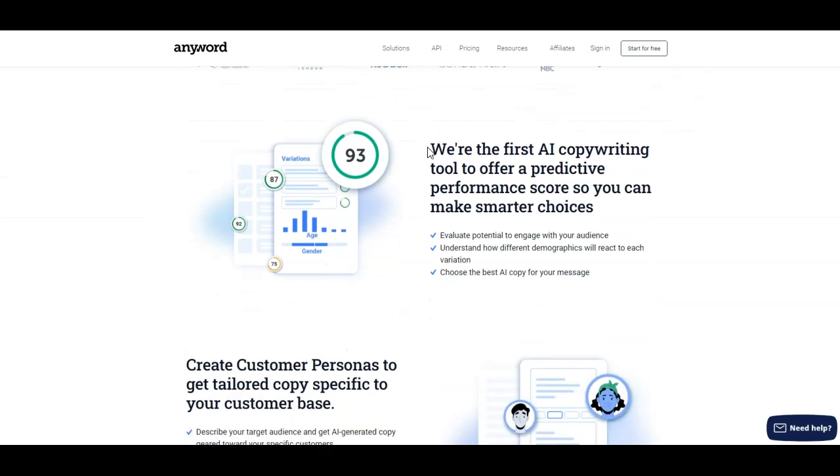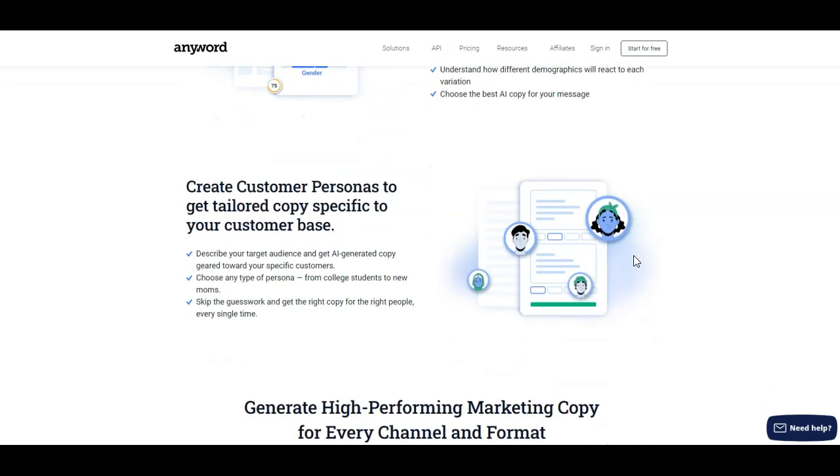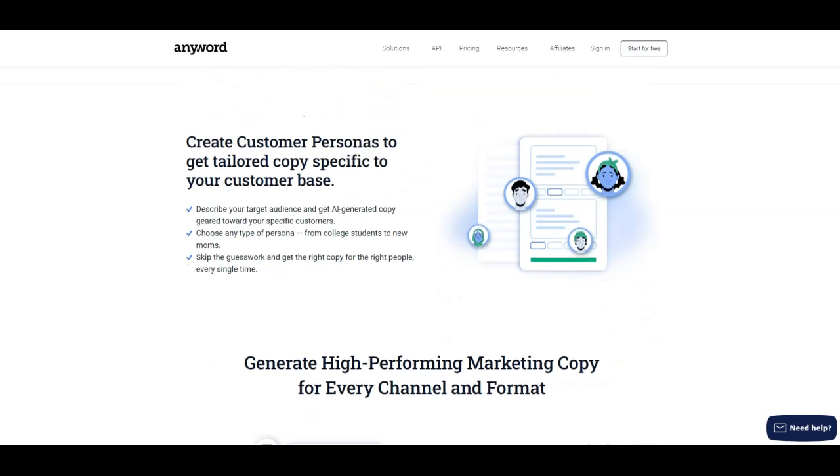It says here, we're the first AI copywriting tool to offer a predictive performance score. We'll show you that in a second, so that you can make smarter choices. Elevate your potential and engage with your audience, understand how different demographics react to each version. We've also got create customer personas. That is very cool.